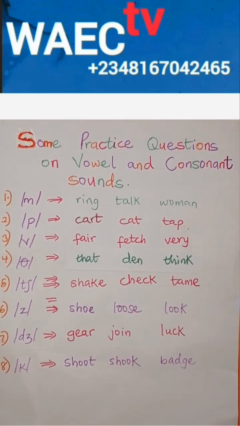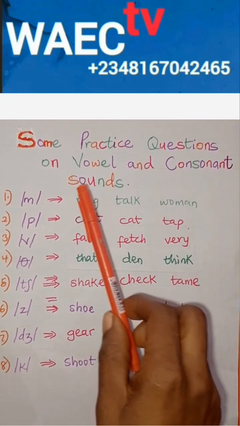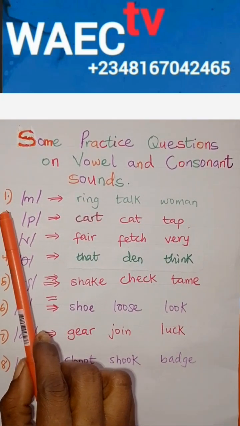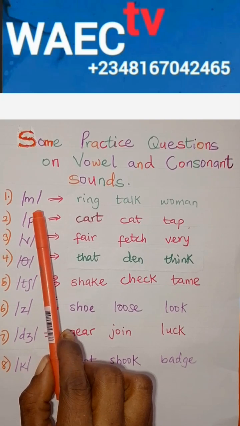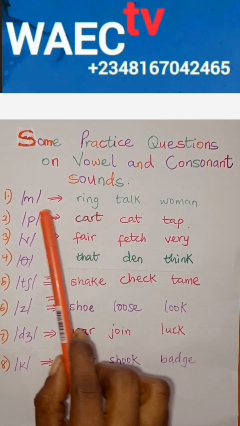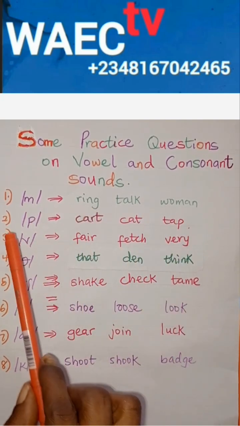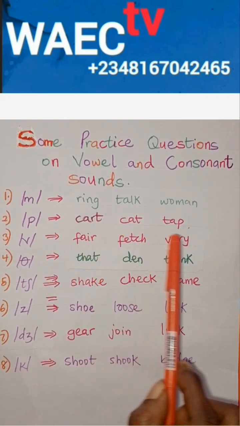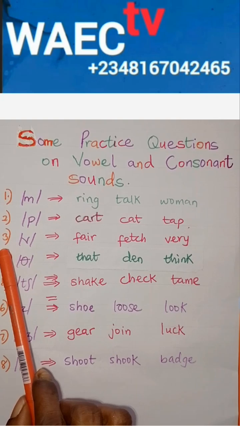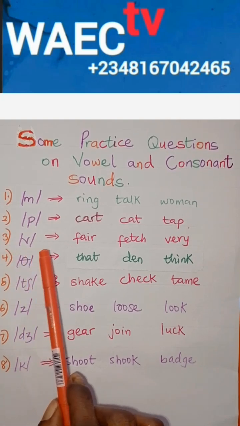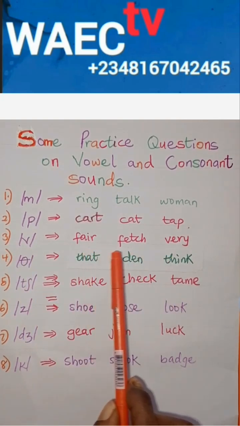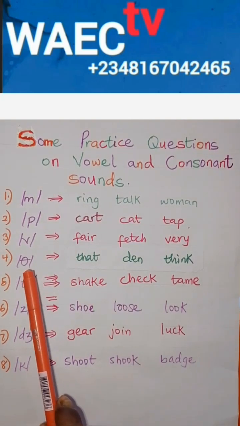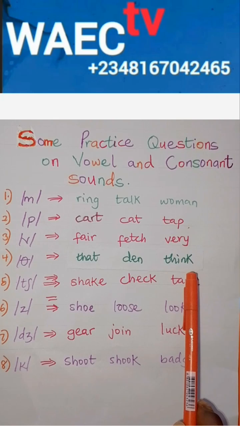Let's take up some practice questions on vowel and consonant sounds. Number 1, which word has that sound? Number 2, p, which word has the p sound? Number 3, v, which of these options have the v sound? Number 4, f, which word has the f sound?